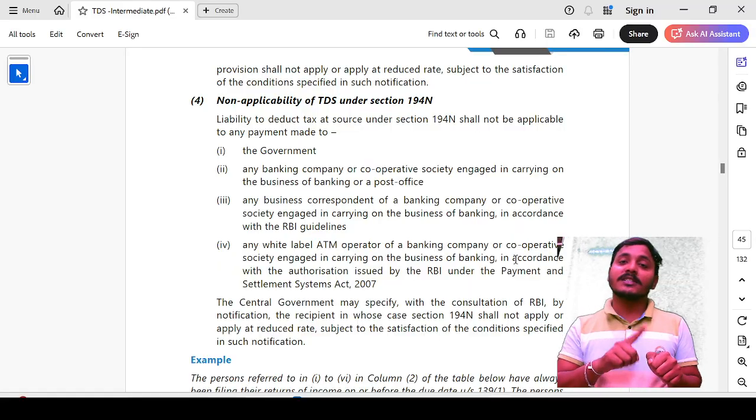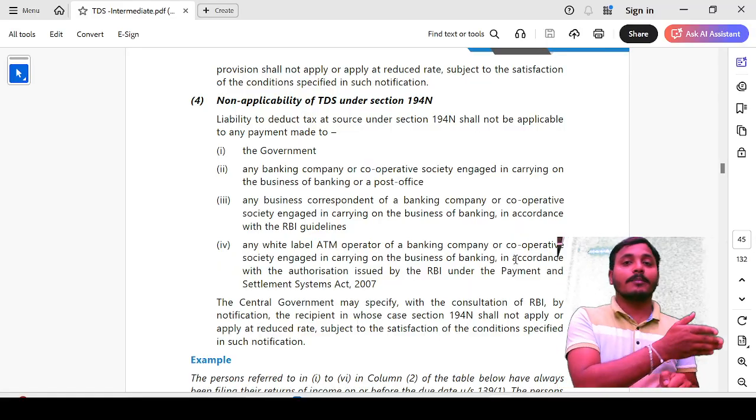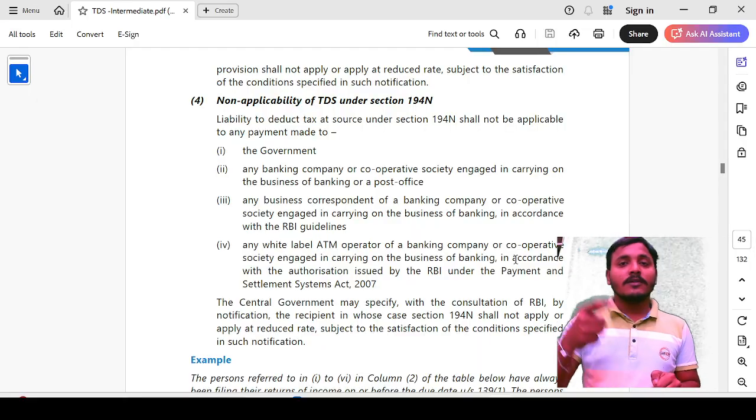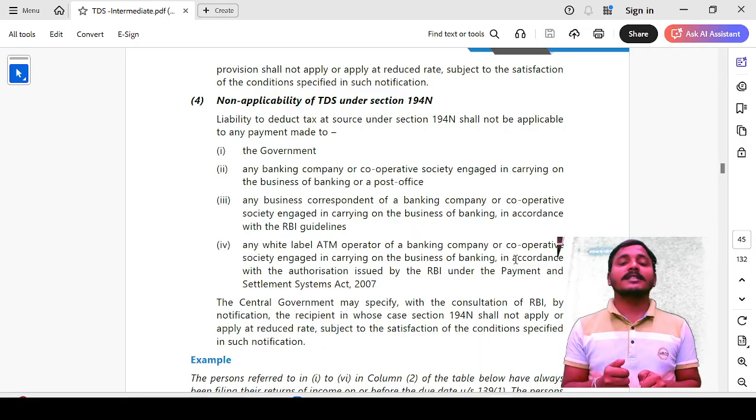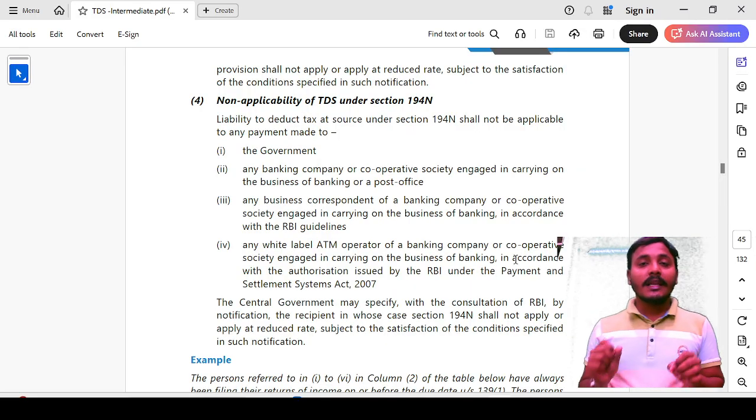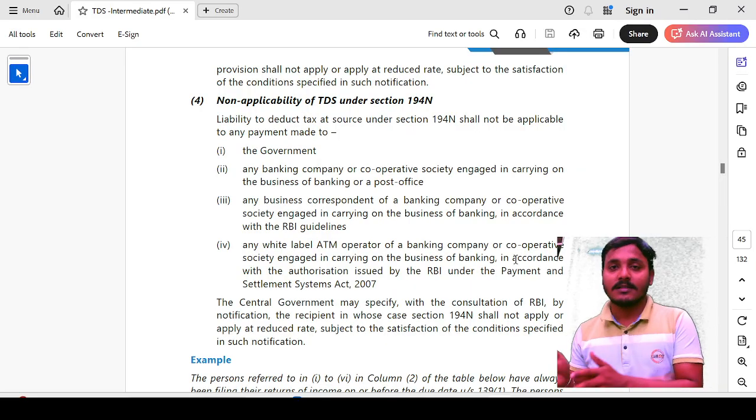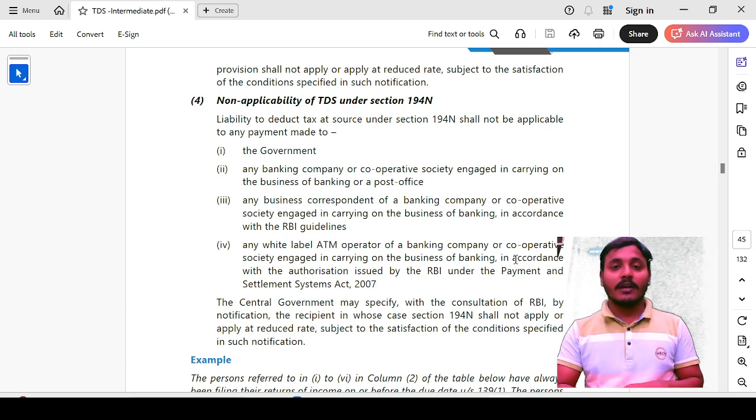Assume that this person has already filed the last 3 years' income tax returns. So for this person the applicable TDS limit is 1 crore. So here the limit is applicable bank-wise, not across all the banks put together.